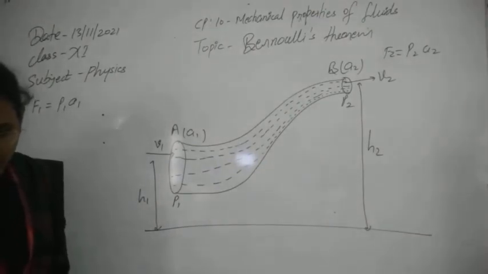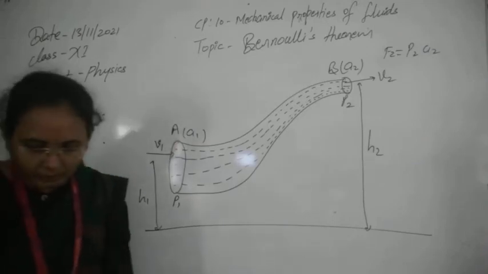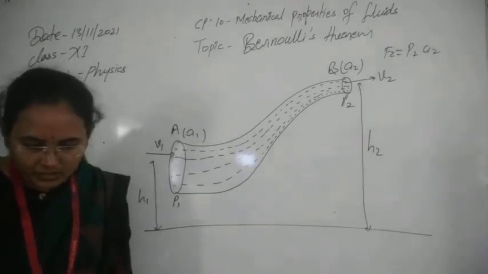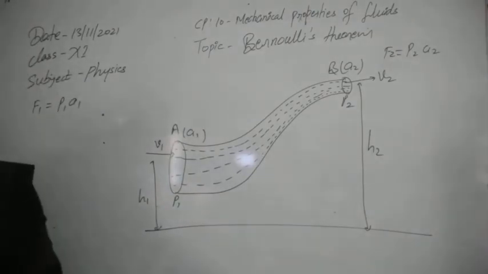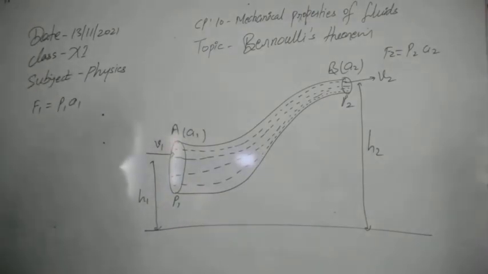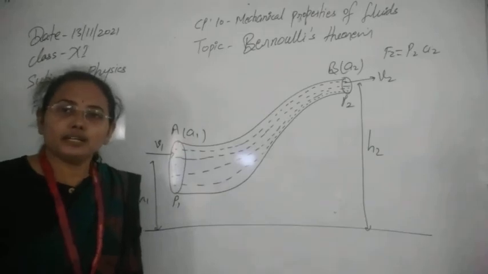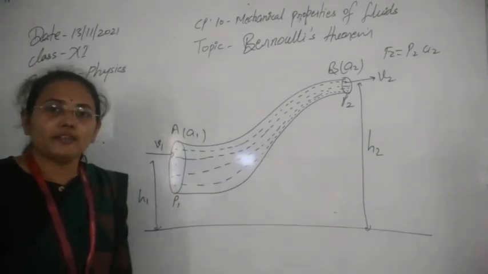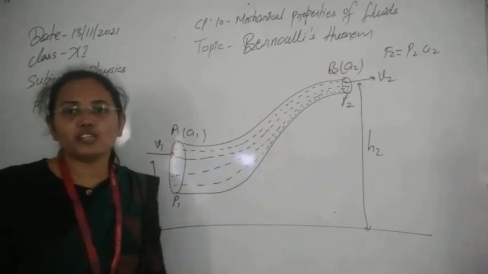After this, we can calculate the work done per second on the liquid by the pressure energy at surface A. The work done will be equal to force into velocity, because we are talking per second. You know work done is force into displacement, and if you take time as the ratio, then displacement upon time is known as velocity.